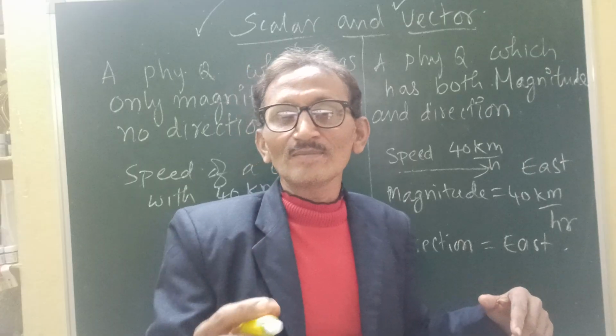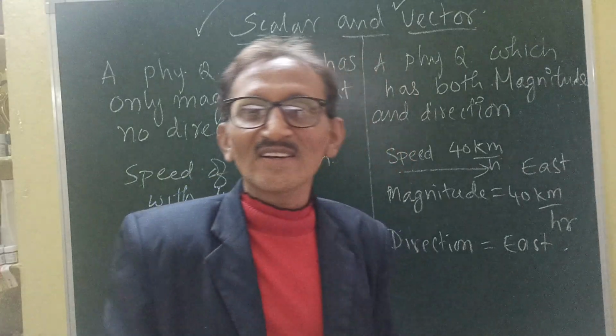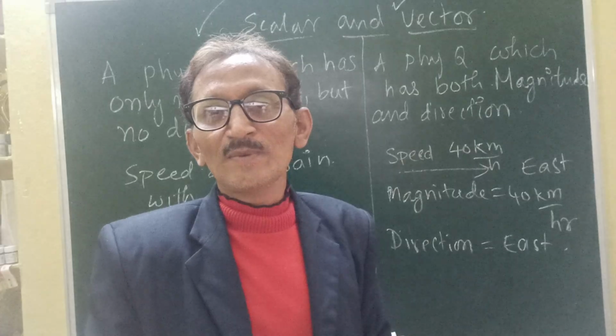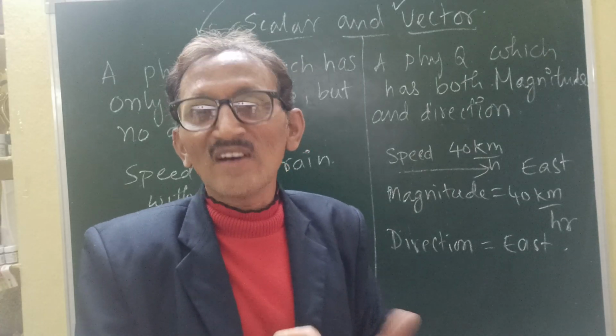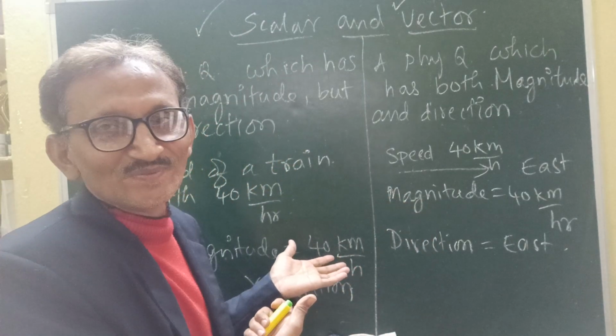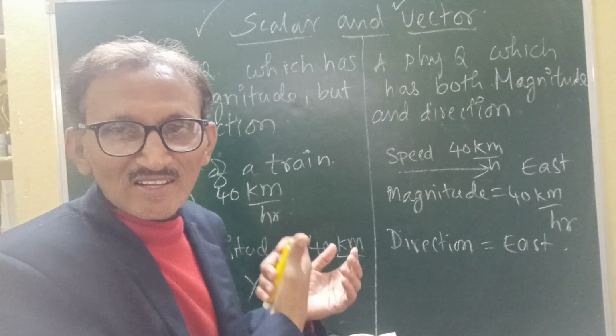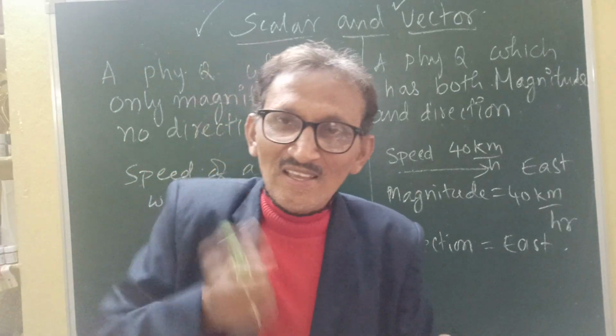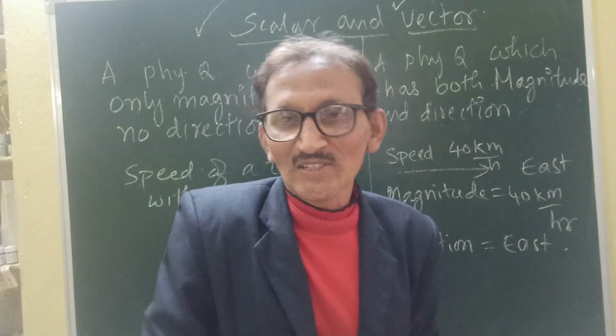Scalar: think of a scale, and beat the children if they are talking in the class. Scale means you have only one weapon in your hand. One: only magnitude. Scalar. You are taking one weapon, like scalar, having only magnitude.